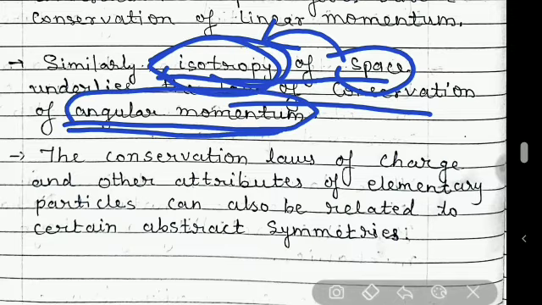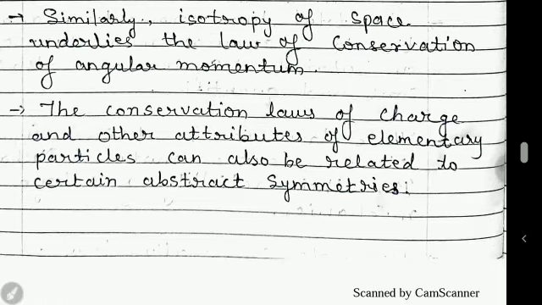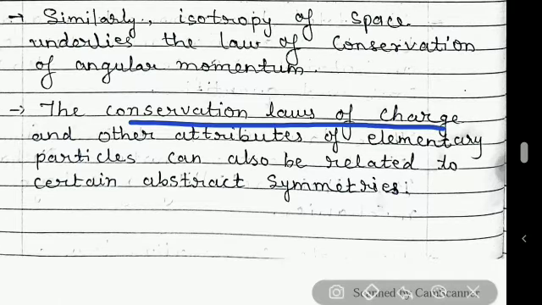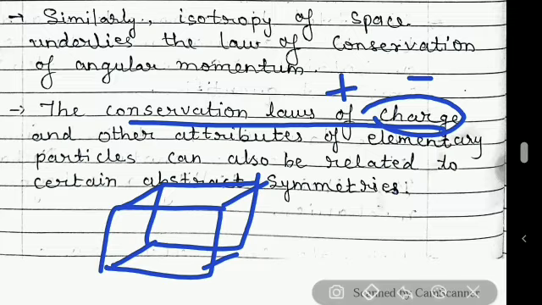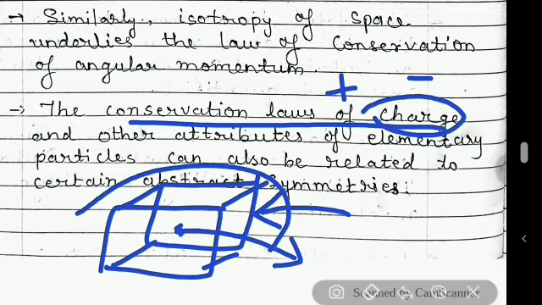And the last is about the conservation of charge. We know that charges are positive and negative. Even for an isolated system, if I consider this box which is an isolated system for charge, then a charged particle will not be able to enter the system, and from the system no charge will escape outside, and so charge is also conserved for an electrically isolated system.